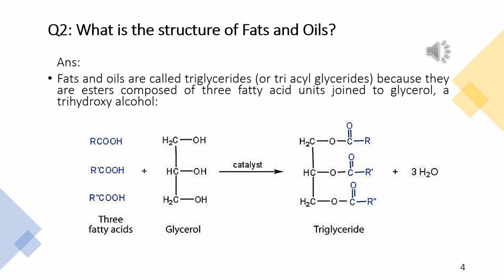So the structure of oils and fats is composed of 3 fatty acids that join together with glycerol in the presence of a catalyst and form a triglyceride and liberate 3 molecules of water. So that's how the structures of fats and oils are formed.